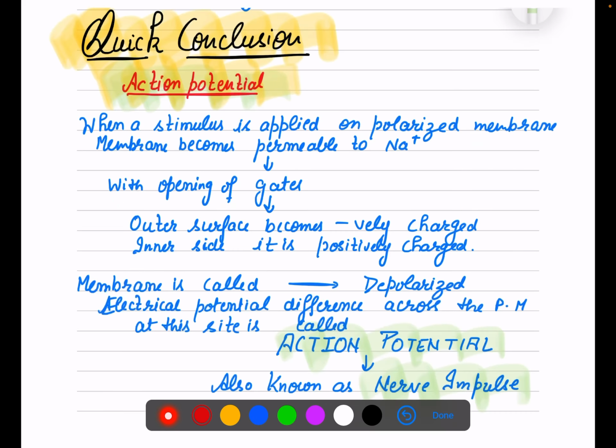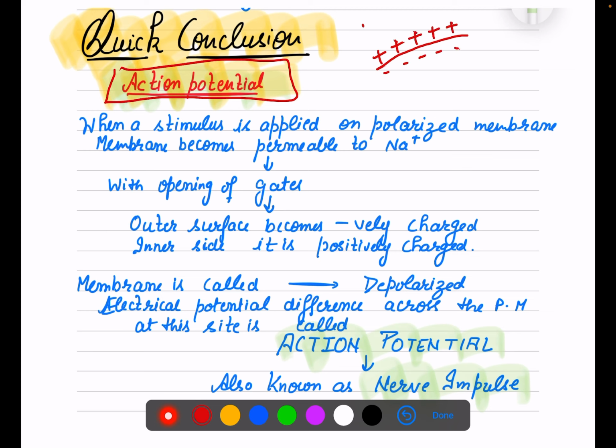Now what is action potential? If we have used the term action potential, it is very important to define it. This is our polarized membrane, a perfect membrane at the resting stage.